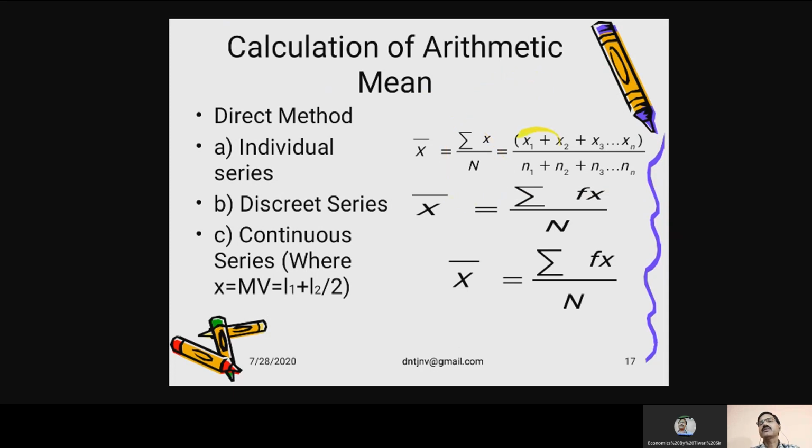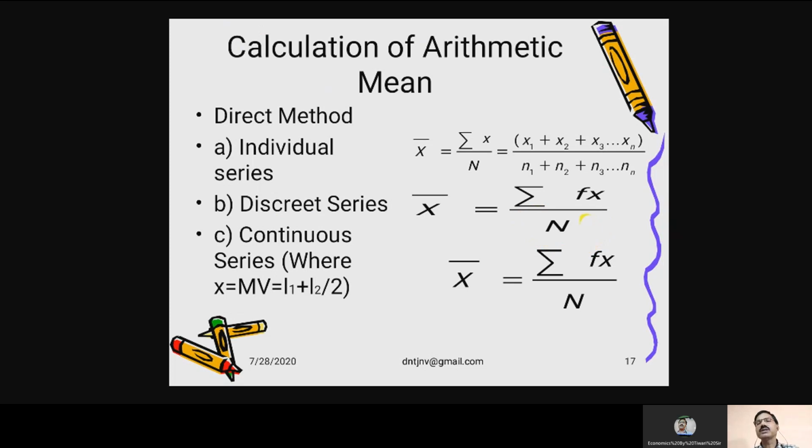That means x1 plus x2 plus x3 up to xn, and in the same way, you add all the n's. In the case of discrete series, first of all, you have to find out fx, that is f multiplied by x, and the sum of fx is to be divided by the number of items.